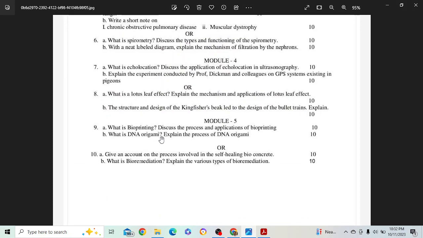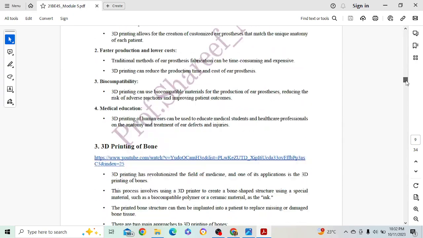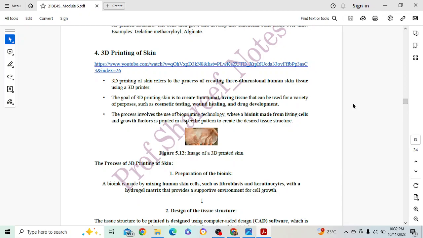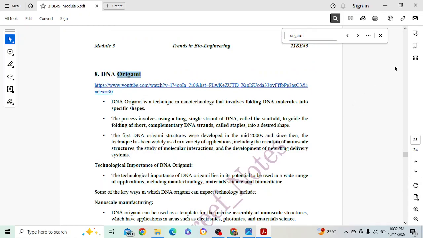Next one, what is DNA origami? Explain the process of DNA origami. DNA origami. Ten marks, you can easily frame the question, whichever I mentioned in the notes. Just go through this link.